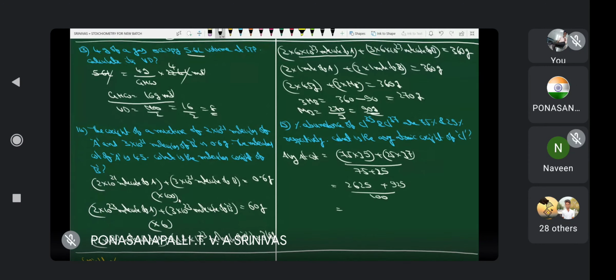Whole by 100. Now this is equal to 3550 by 100. Therefore, that is 35.5. It is already known to you that the atomic weight for chlorine is 35.5. That is an average value. Why? Because chlorine is available in two different forms, chlorine-35 and chlorine-37, two different isotopes. Therefore, when two or more different isotopes are there, we have to calculate the average atomic weight like this. Clear? Yes or no?